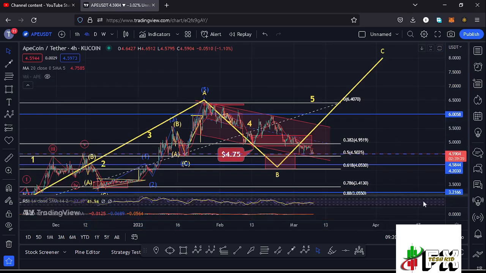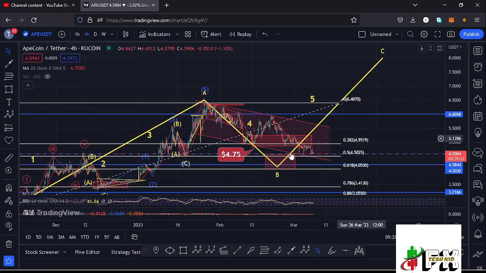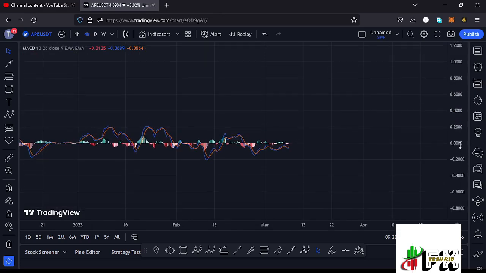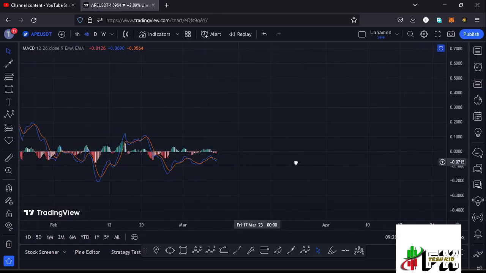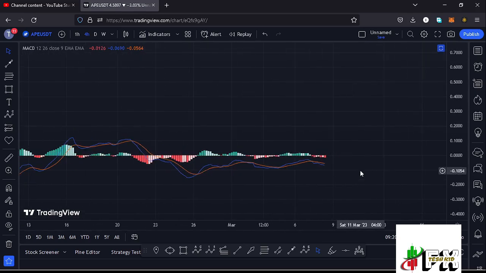And if I also take a look at the indicators on the RSI, we are trading at around the 37 mark, meaning we have massive room for us to fully support lower prices in the formation of that wave B. And also taking a look at the MACD, we have been able to print a bearish cross, fully supporting lower prices in the formation of that wave B. So let's be patient and see how that plays out, and I'll be keeping you updated.